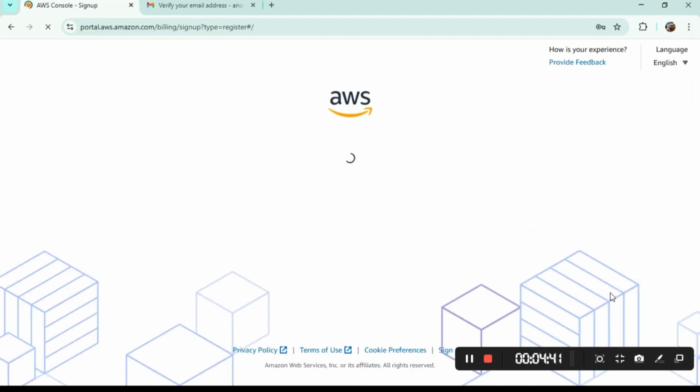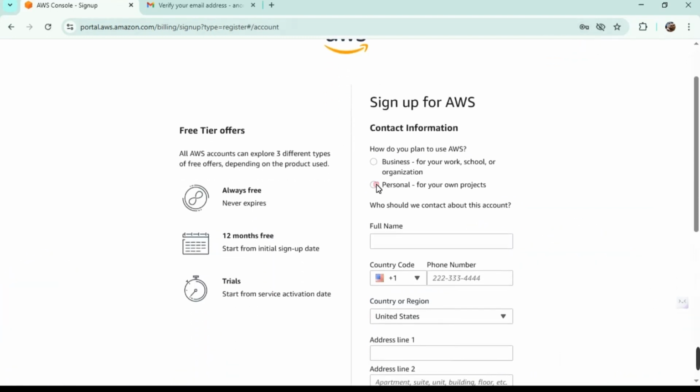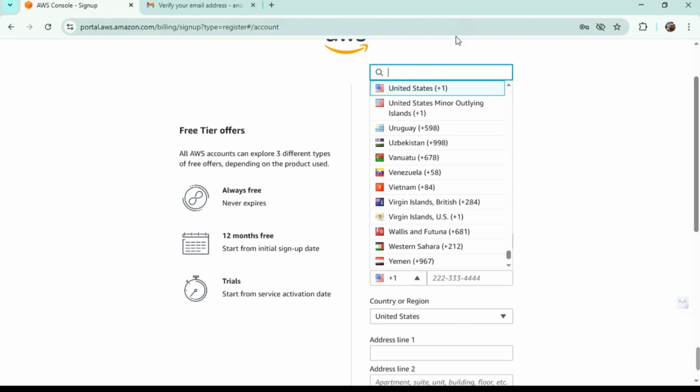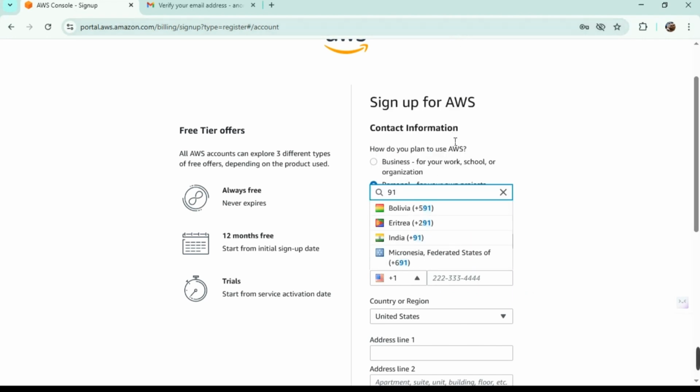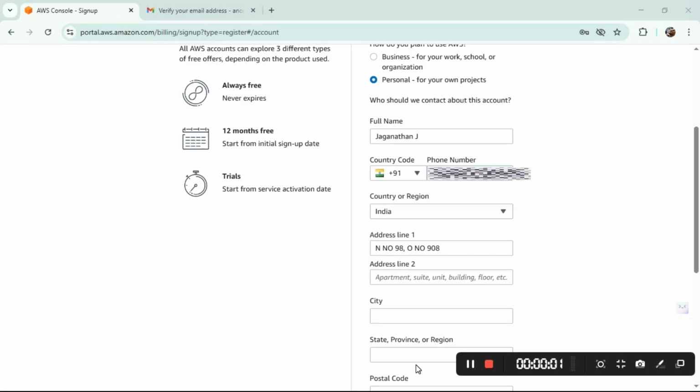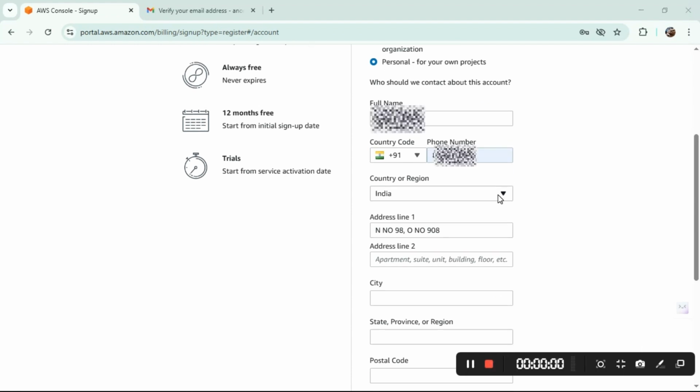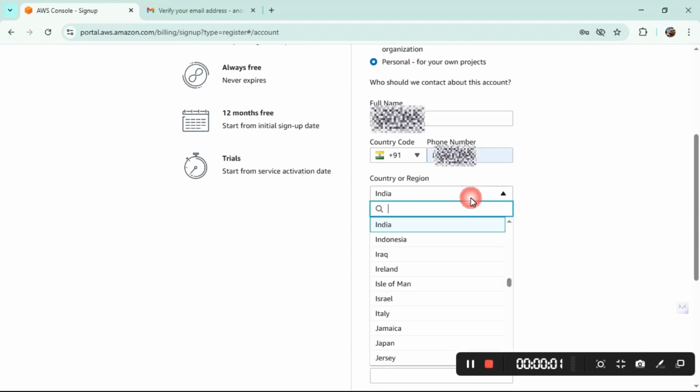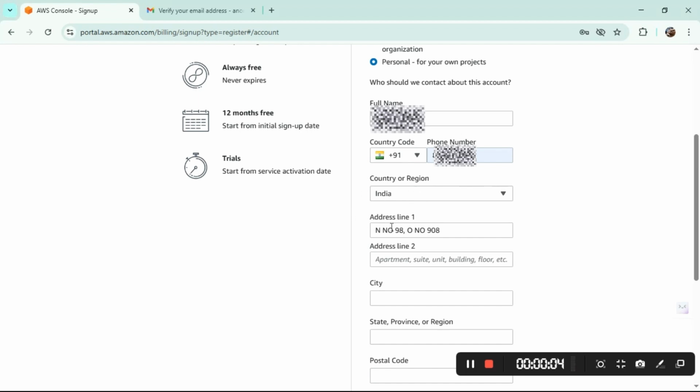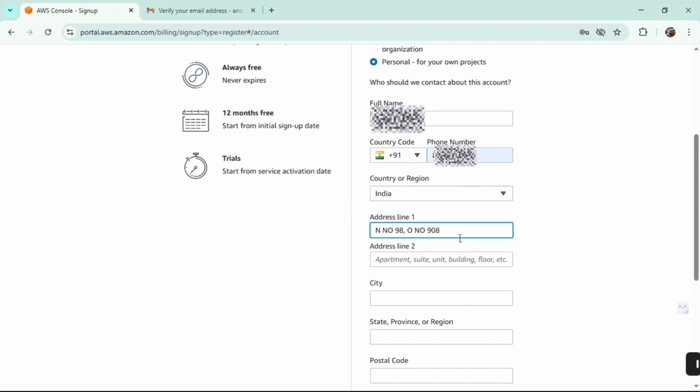Okay, we have 20 seconds. No problem. It's personal. Of course that's me. 91. So yeah, we have entered India and we are going to enter our address.